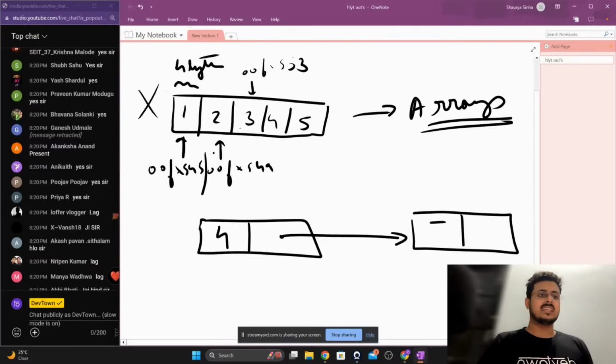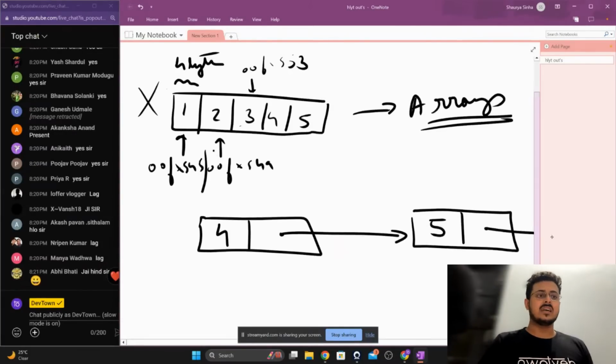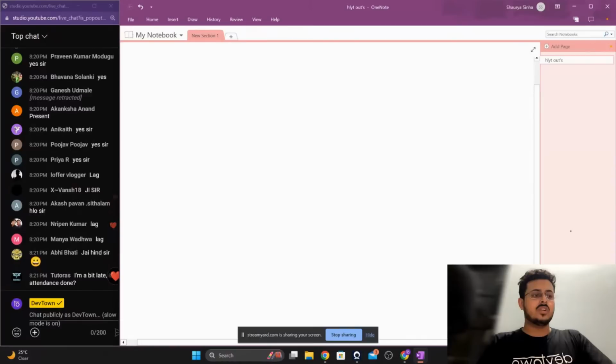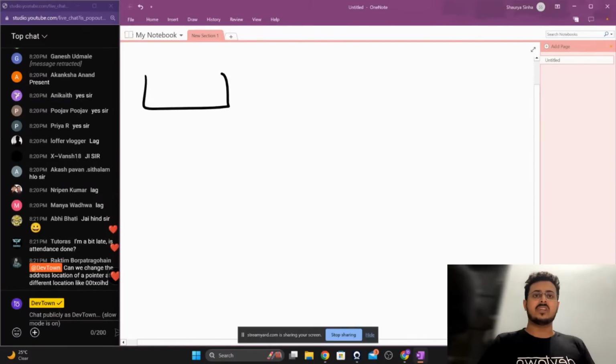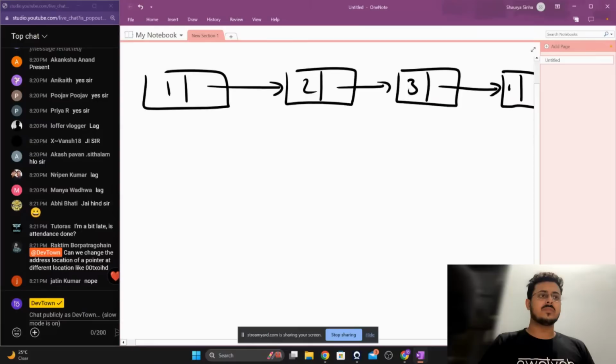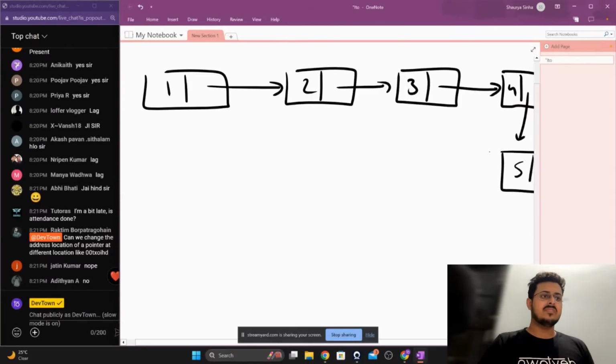That is, let's assume this is the next number, then this will be pointing to some next number, and so on and so forth. So I want to draw it out properly. It will look something like this: 1, then a pointer to the next number. This is 2, then a pointer to the next number. Then this is 3, then a pointer to the next number. 4, then a pointer to the next number, and then 5.